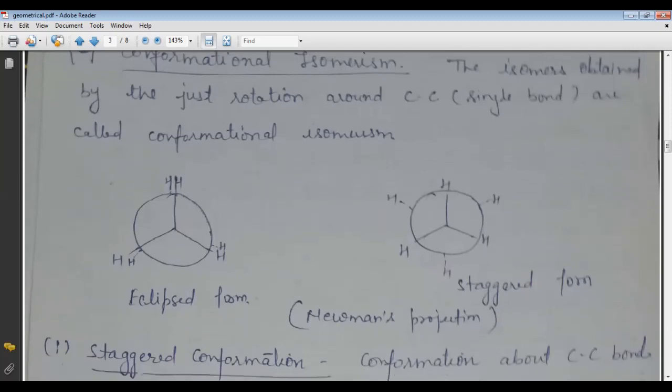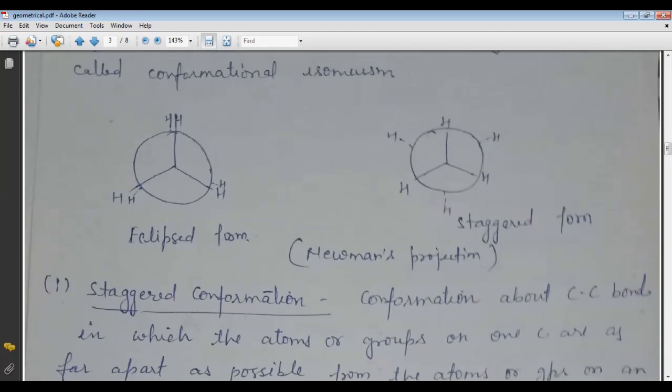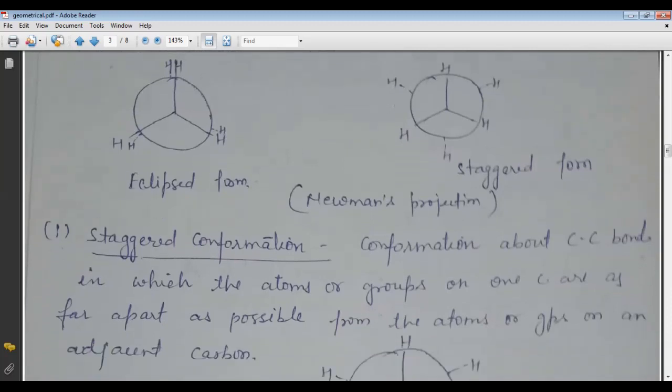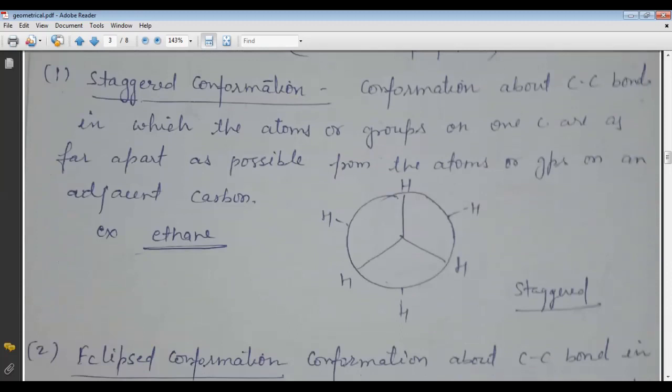Here, conformational isomers are found in two forms. First is the eclipsed form, and the other is the staggered form. According to the Newman projection, we discuss the eclipsed form and the staggered form. So first, what is the staggered conformation? The conformation about a carbon-carbon bond in which the atoms or groups on one carbon are as far apart as possible from the atoms or groups on an adjacent carbon.